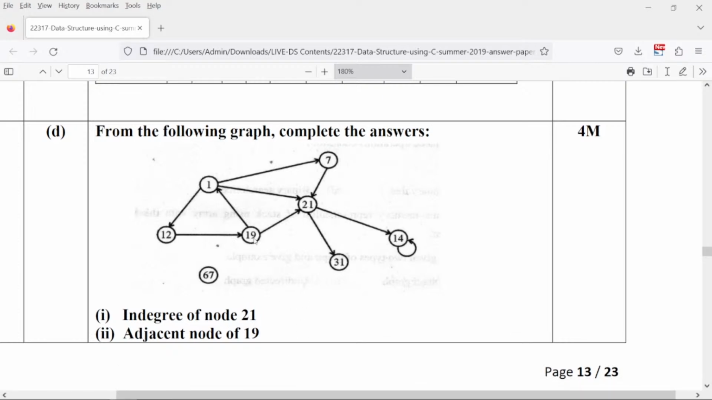Adjacent node of 19. What is the adjacent node of 19, everyone? Please do not look into the answers. Just let me know. Adjacent node of 19.